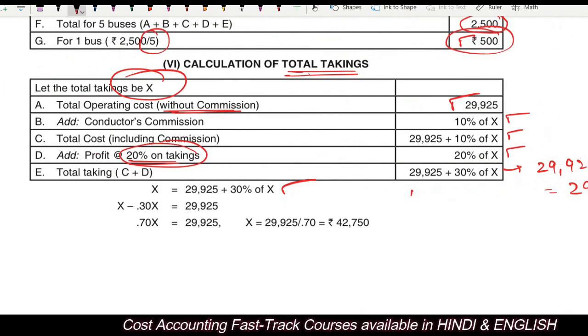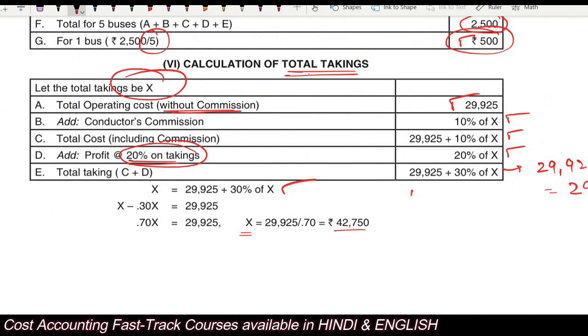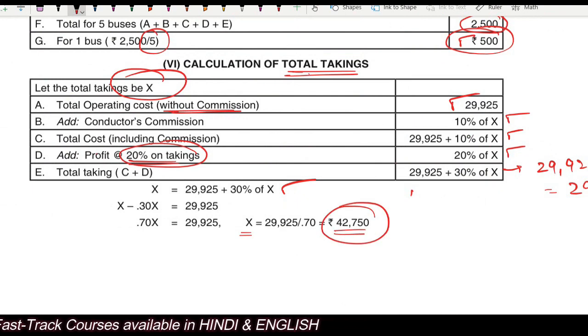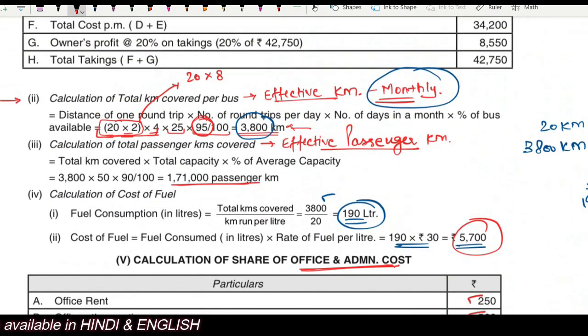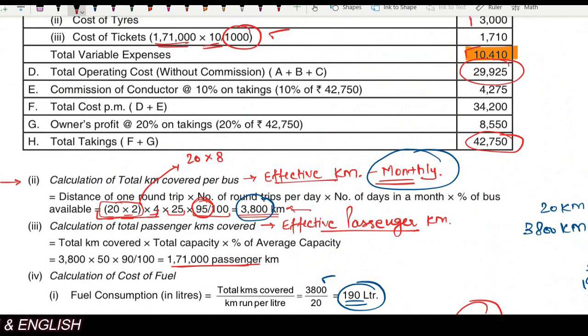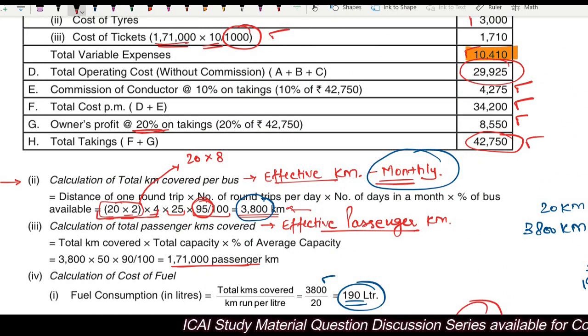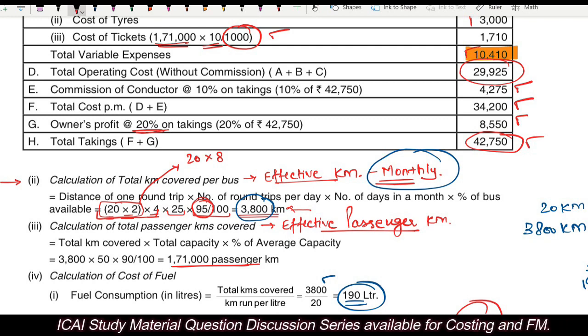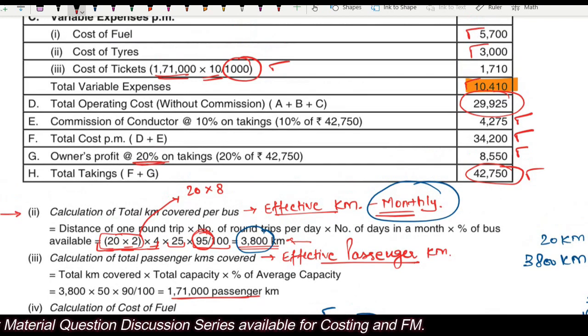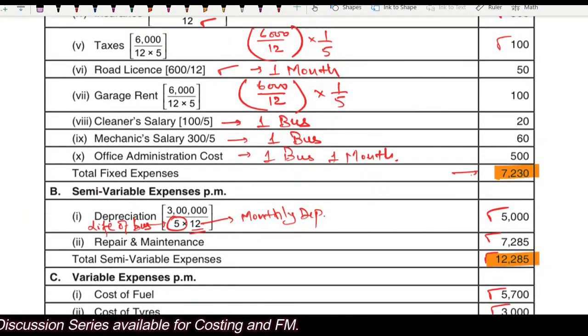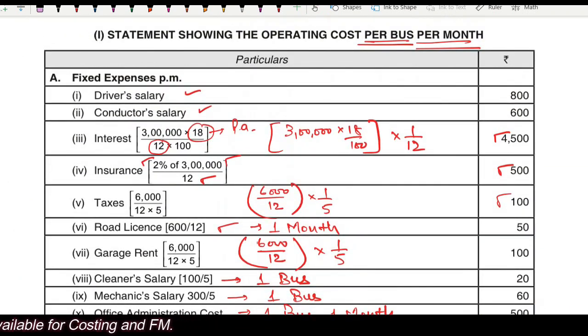So from here you will calculate the value of X, which is 42,750. This is your total taking, right? 42,750. This is your total taking. What will be the commission? 10%. Total cost, profit 20%, 8,550, total taking will be 42,750. Right? So this is how the cost sheet will be prepared. So this cost sheet covers almost everything.